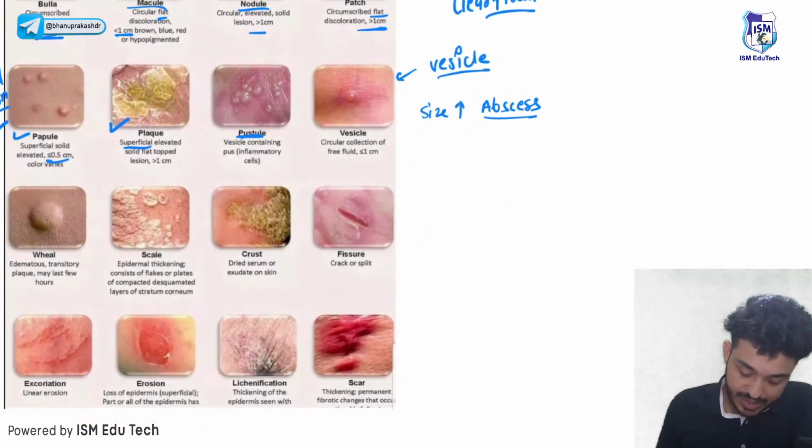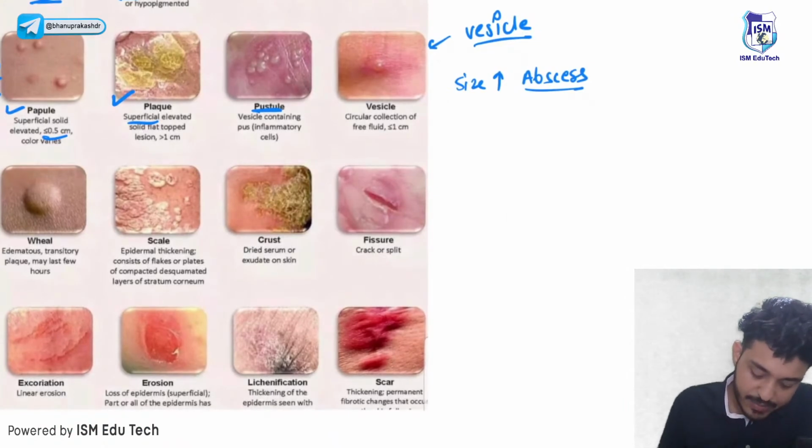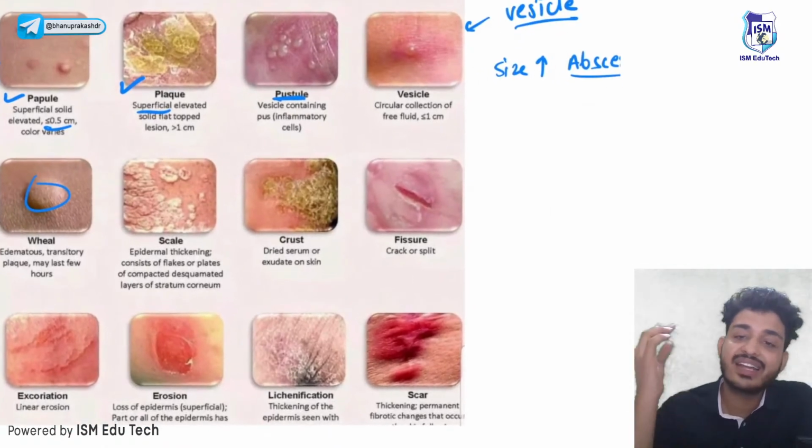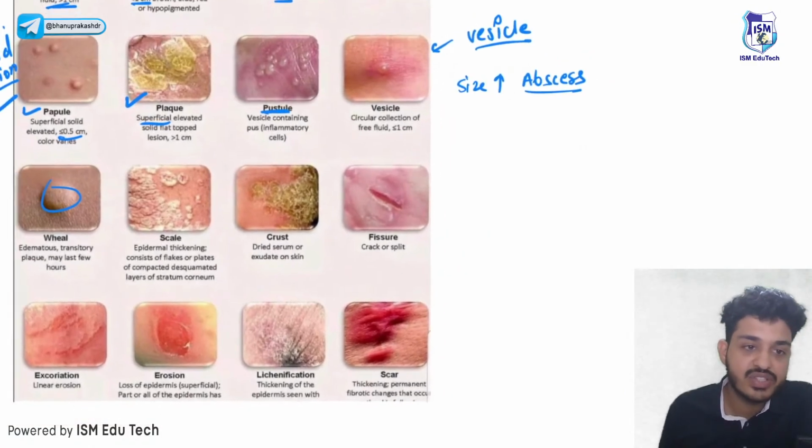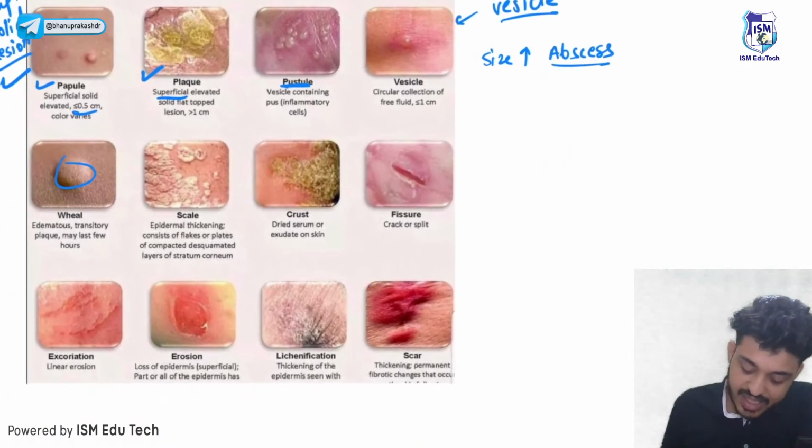Let's talk about wheal. What is wheal? Wheal will be an erythematous lesion. Wheals are a characteristic feature of which disease? Answer me. Wheals are a characteristic feature of which disease? Okay, these are your primary lesions.